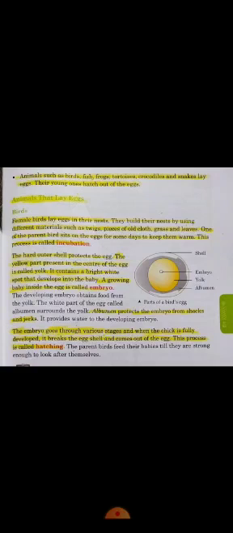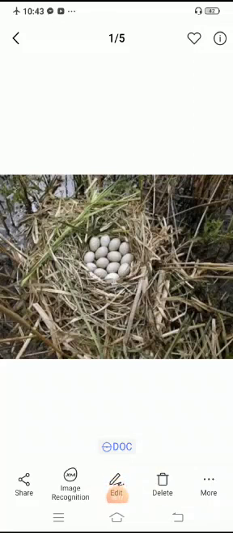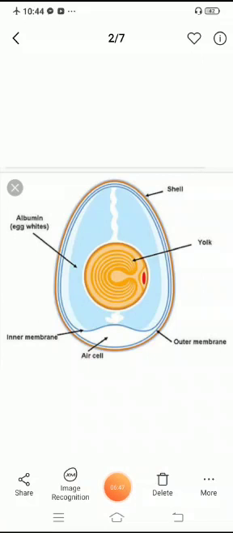Now I'll show you the picture of incubation. Okay, now see the nest of birds. Okay, this is bird's nest and their eggs. Okay, and then after some days, one of the parent of a bird sits on the eggs to keep the eggs warm. Look here, this is called incubation. See the picture nicely. This is called incubation. Okay, now first let us learn structure of an egg. See the picture.